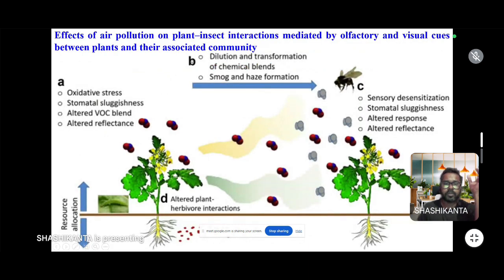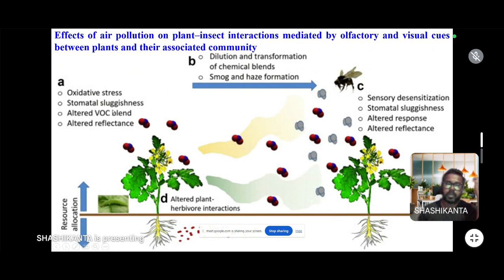This picture is showing the interaction of plants and animals. Suppose some plants produce colorful and scented flowers, and insects recognize these flowers by their color and scent and come to the plant to collect nectar, and also help in pollination of the plant.